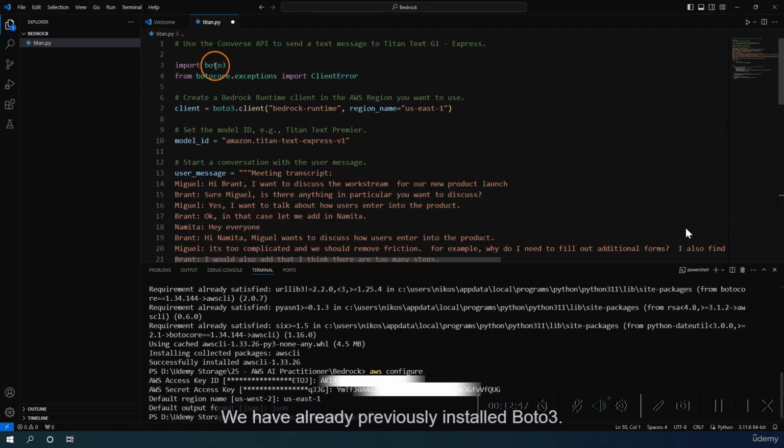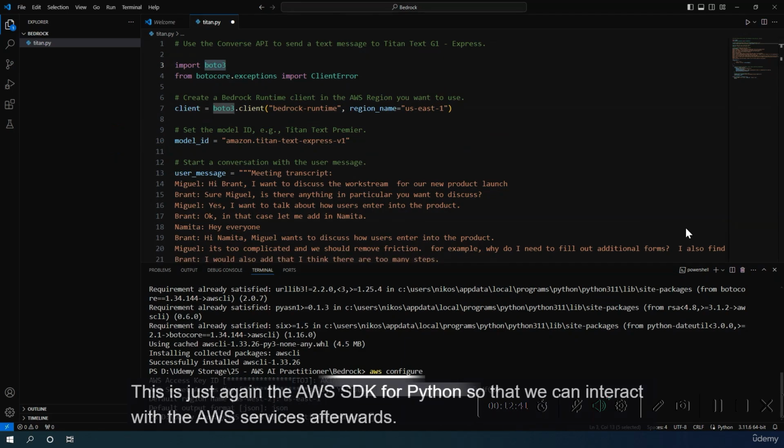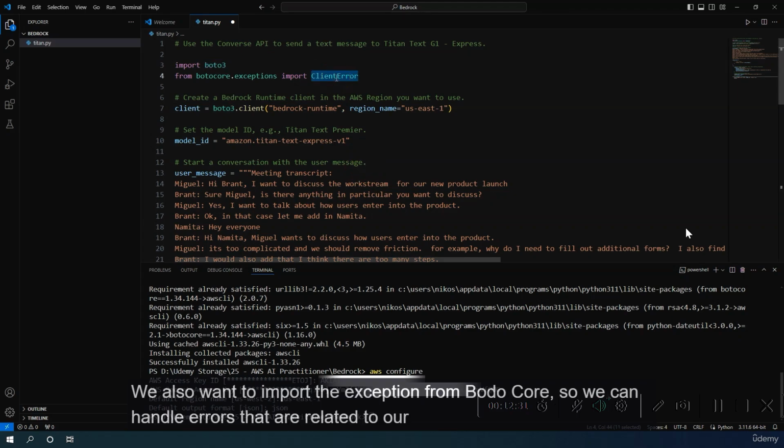We have already previously installed Boto3. Now we want to import it. This is just again the AWS SDK for Python so that we can interact with the AWS services. Afterwards, we also want to import the exception from Botocore so we can handle errors that are related to our AWS service calls.